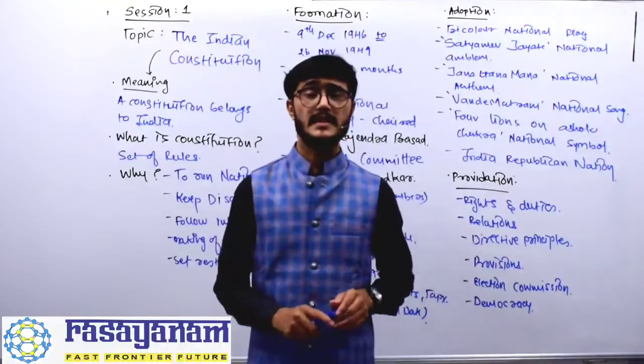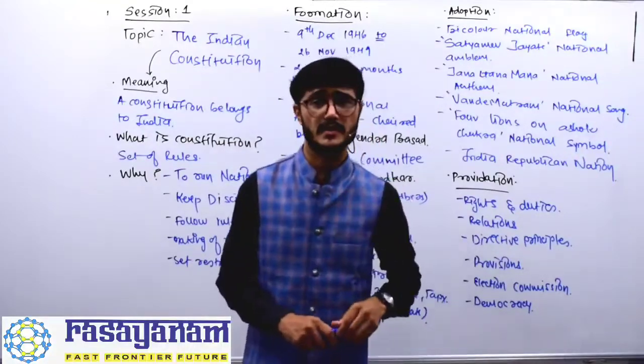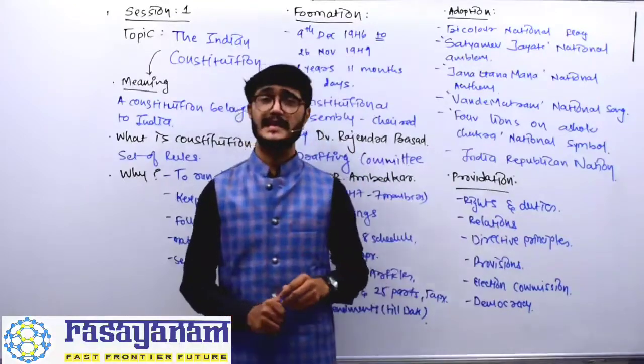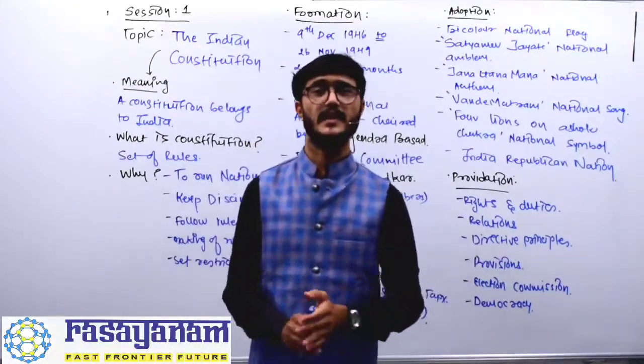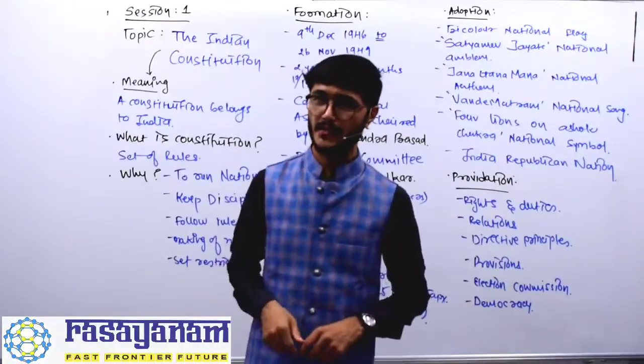On 26th January 1950, somewhere 284 signatories signed the Indian Constitution, and it was implemented and India became a Republican country.